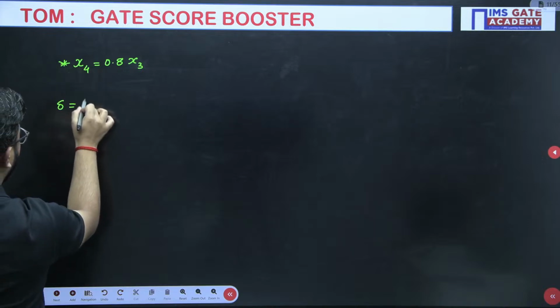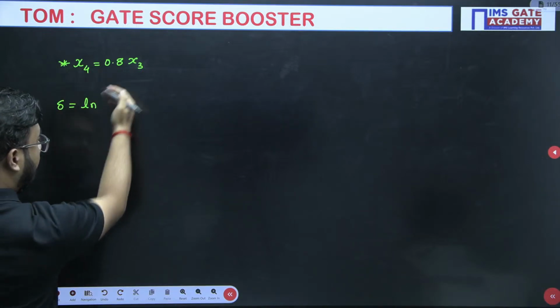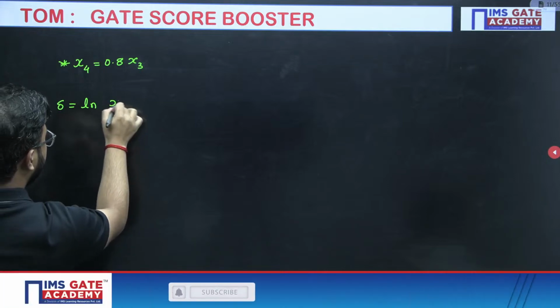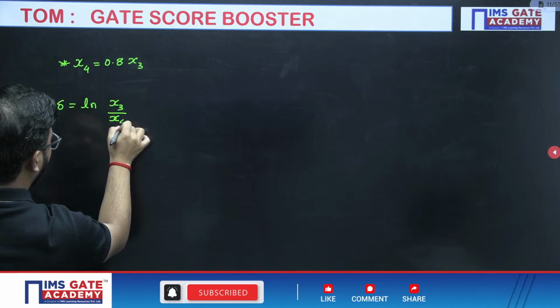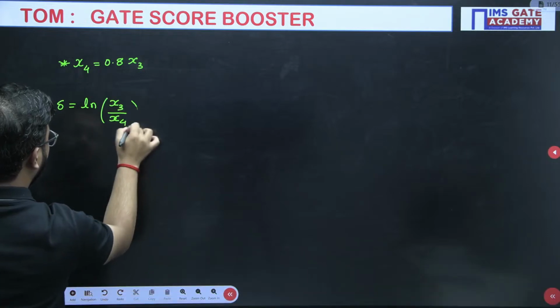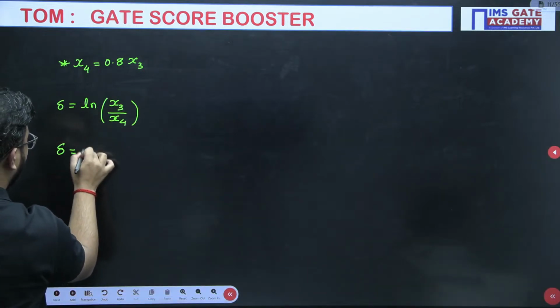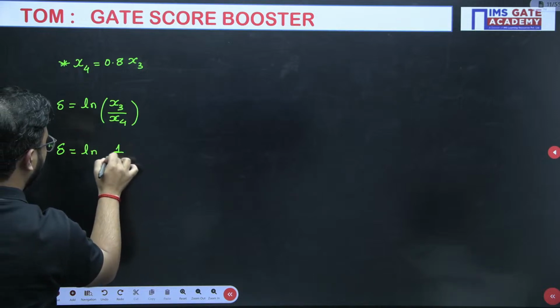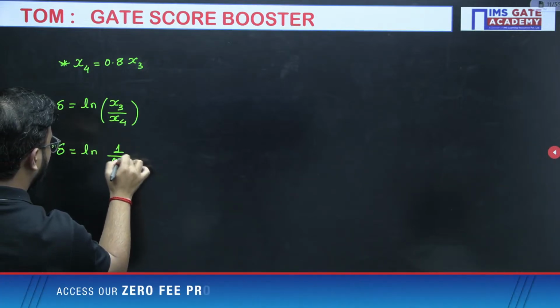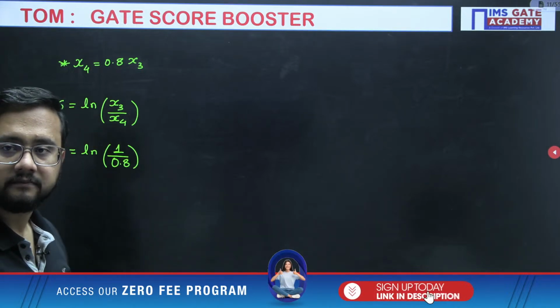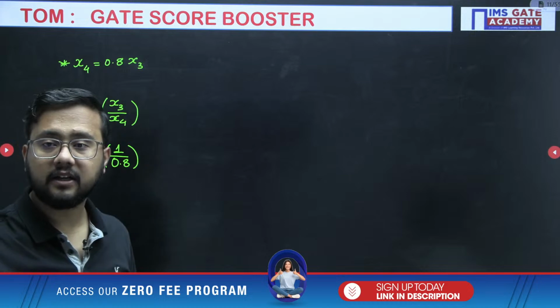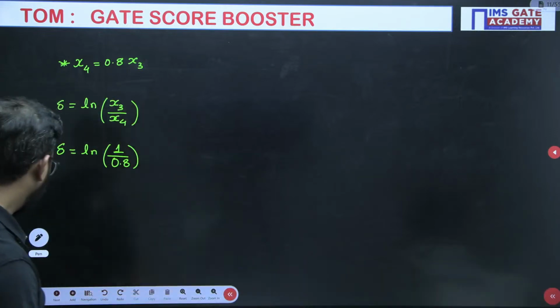Logarithmic decrement is equal to the natural log of consecutive amplitudes, that is x3 by x4. It means delta will be equal to ln of 1 by 0.8. Correct?